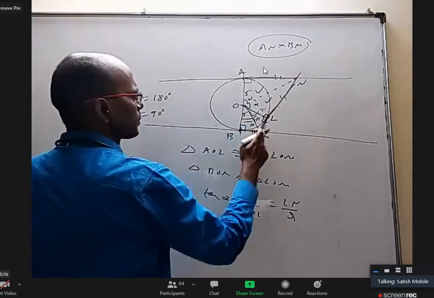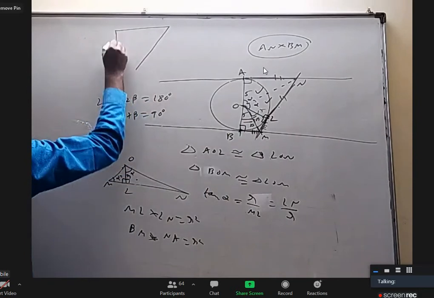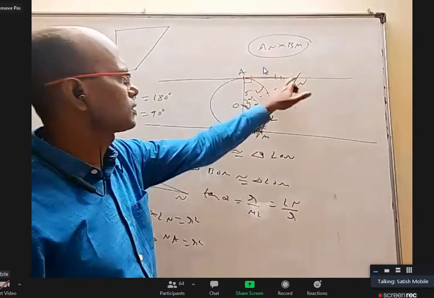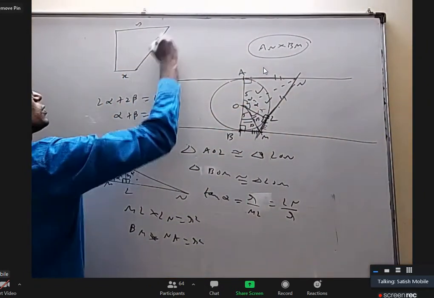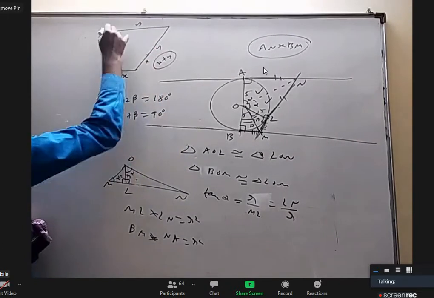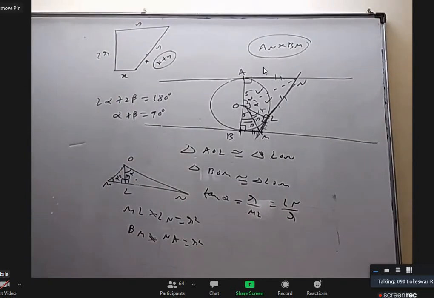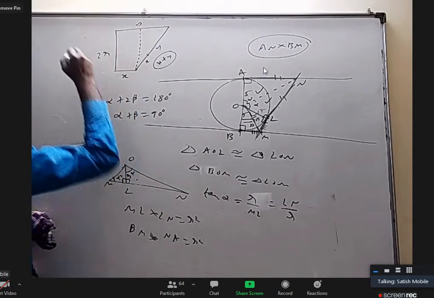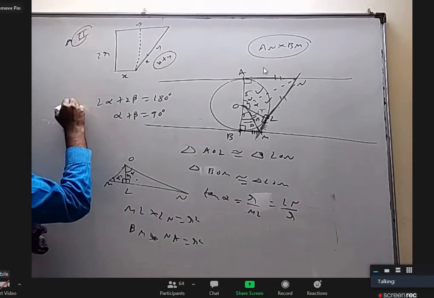I will take this total trapezium. I'll take this length as x, this as y. I know this total is x plus y, and this is 2r. Am I correct? Yes, sir. Okay. Now what you do? Draw one parallel line to this. Method 2. Method 2 is very easy compared to method 1. This is method 2.